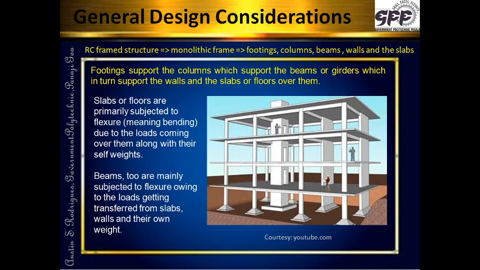So the slabs can be bending in one direction, or they can be bending to form sort of a cup shape. So we can imagine the slabs bending. So slabs are primarily subjected to flexure. Similarly, the beams too are also subjected to flexure. Now beams take the load from the slabs, walls and their own self weight, and they also bend. Now this bending causes bending moment in the beams.